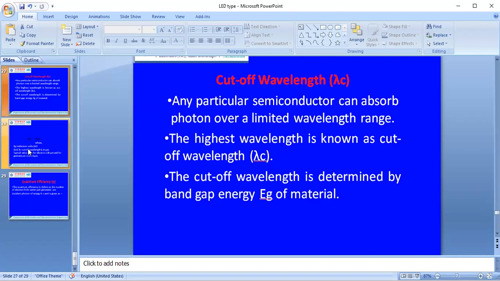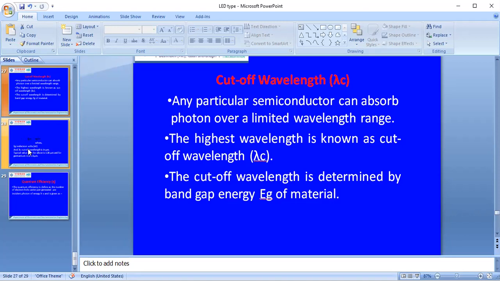The light emitting diodes are also split into different types, which we already saw in the last class: surface emitting LED, edge emitting LED, as well as homojunction LED and heterojunction LED, HLED and DHLED. Those are classified into different types based on the construction materials.